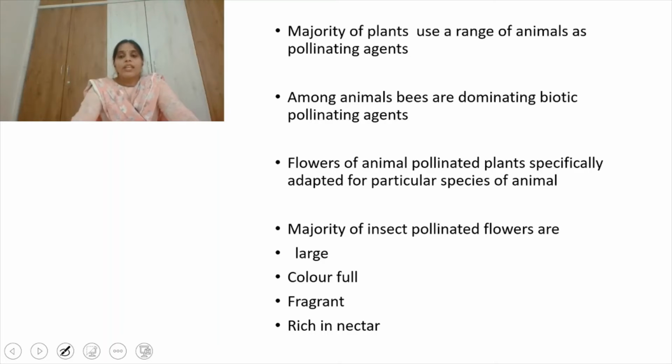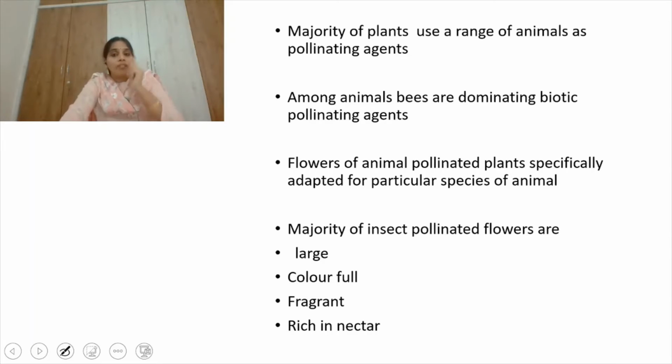Flowers of animal pollinated plants, the plants in which the flowers are pollinated by animals, will show some specific adaptations. Like in the case of wind, there are some special features for the pollen grains. In case of the pollination done by winds, the pollen grains will show some adaptations. The same thing here, the flowers pollinated by animals will show some adaptation.